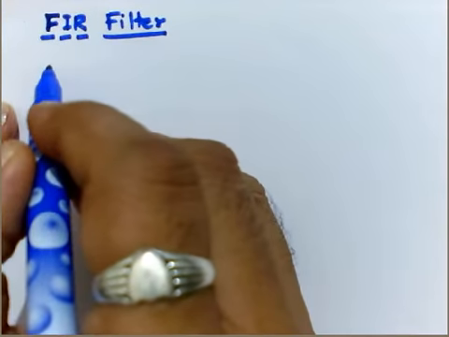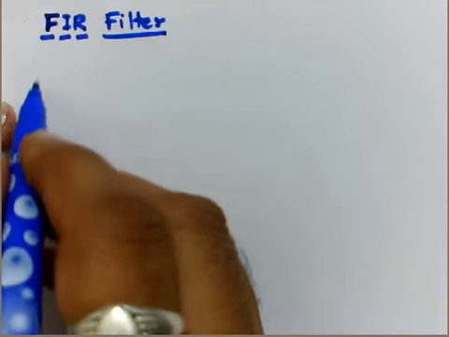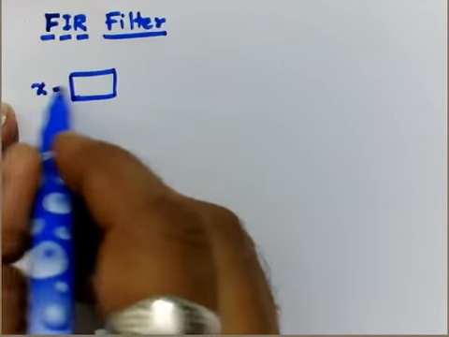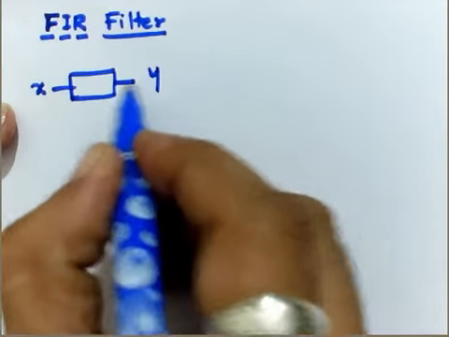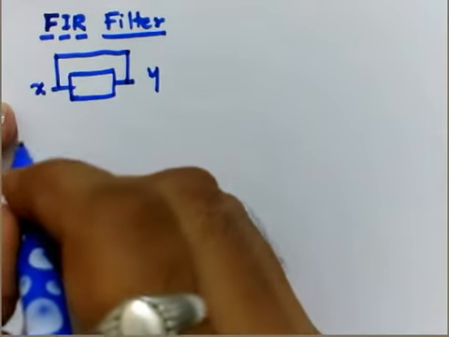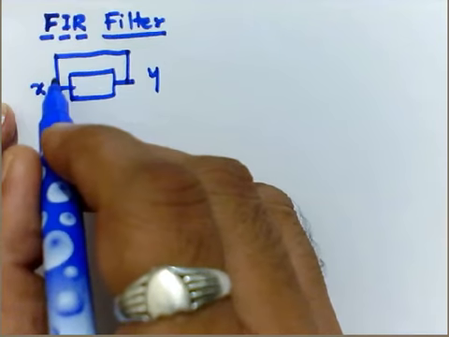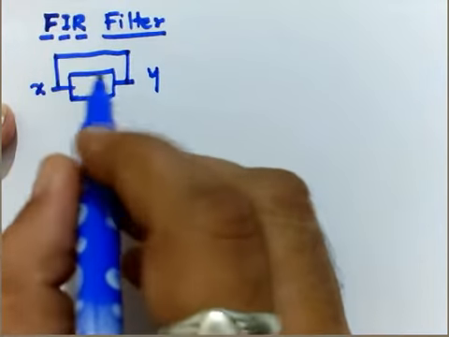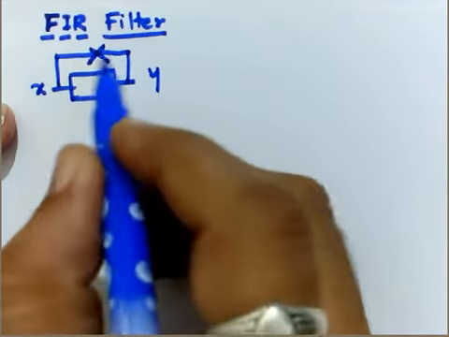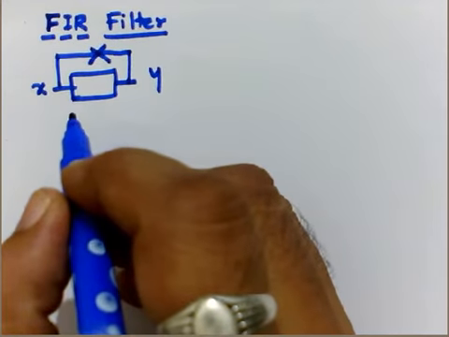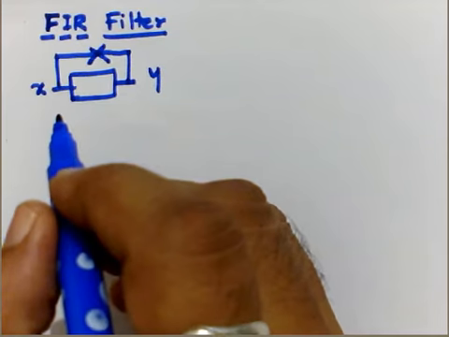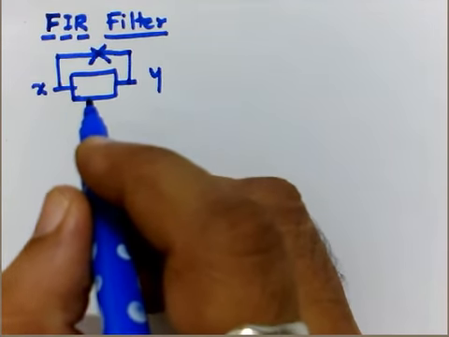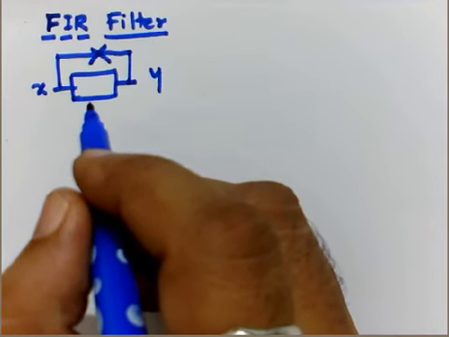Generally these are non-recursive. What exactly does non-recursive mean? Let's say X is the input and this is the output. When we take feedback from the output to the input side, that is called recursive. But FIR filters show a non-recursive nature, meaning feedback is almost not possible in this case. But it is possible to design even IIR filters, the recursive type of filters, with the help of FIR filters.